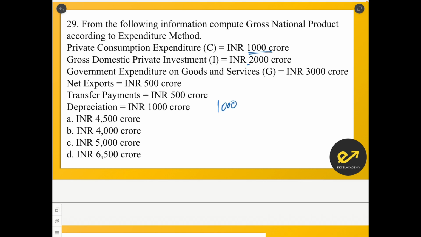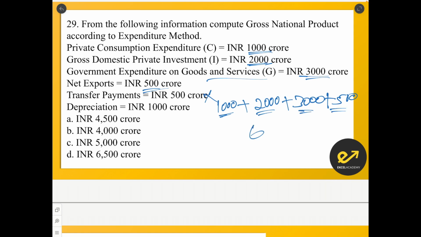Then it is gross domestic private investment, that comes to 2000, plus government expenditure of goods and services, which is 3000, plus the net exports, that is 500. Transfer payments are not included, so we will not consider it. 1000 plus 2000 plus 3000 plus 500 is 6500 crores. So the answer is option D.